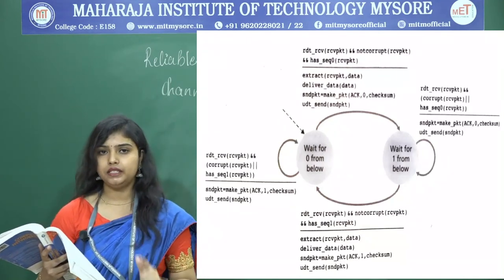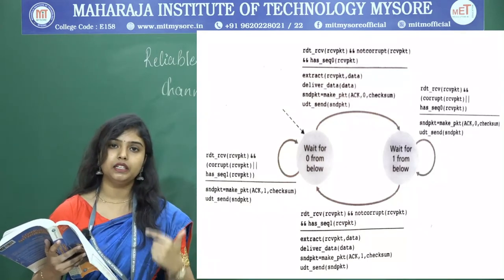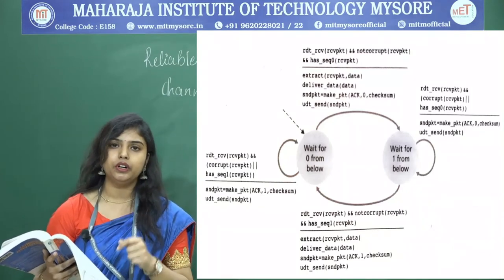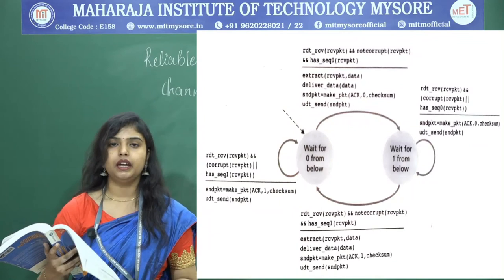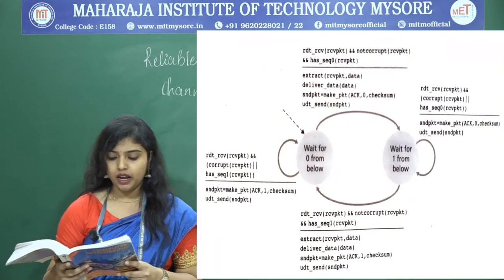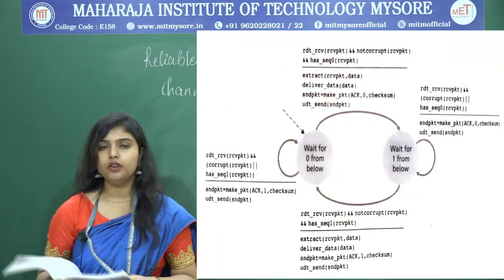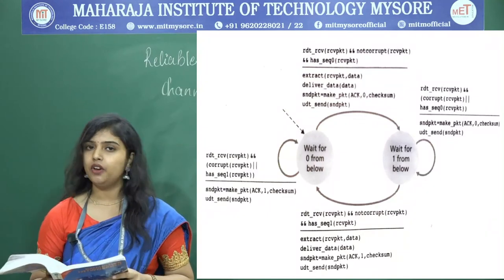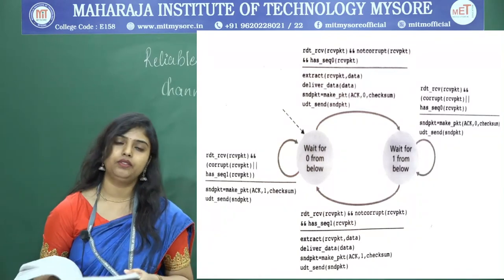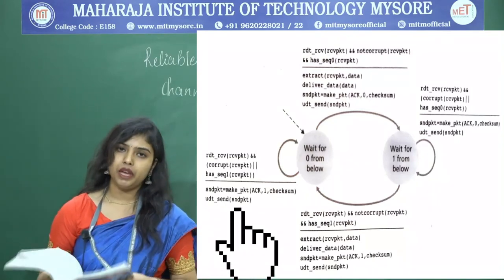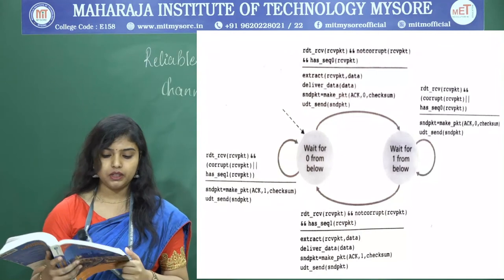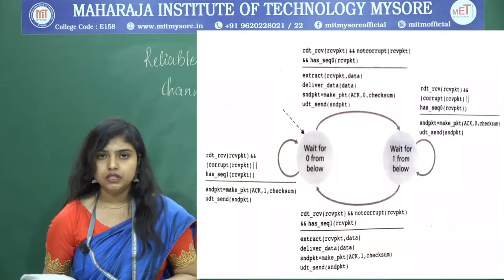Here we are still remaining in the same state, but when you receive a packet that is not corrupt and you have received the correct packet with sequence number 1, what will you do? You will extract the data from that packet and deliver it, then make a packet with the acknowledgement 1, send it to the sender, and move to the initial state. In the initial state you are waiting for the sequence number 0. If you receive the packet with sequence number 1, you have to make a packet of a positive acknowledgement with sequence number 1, send it to the sender, and remain in the same state.